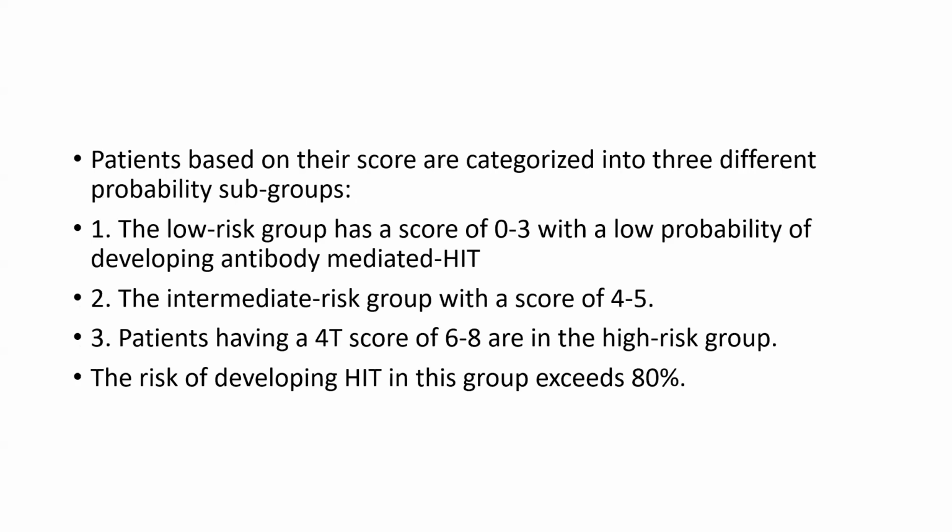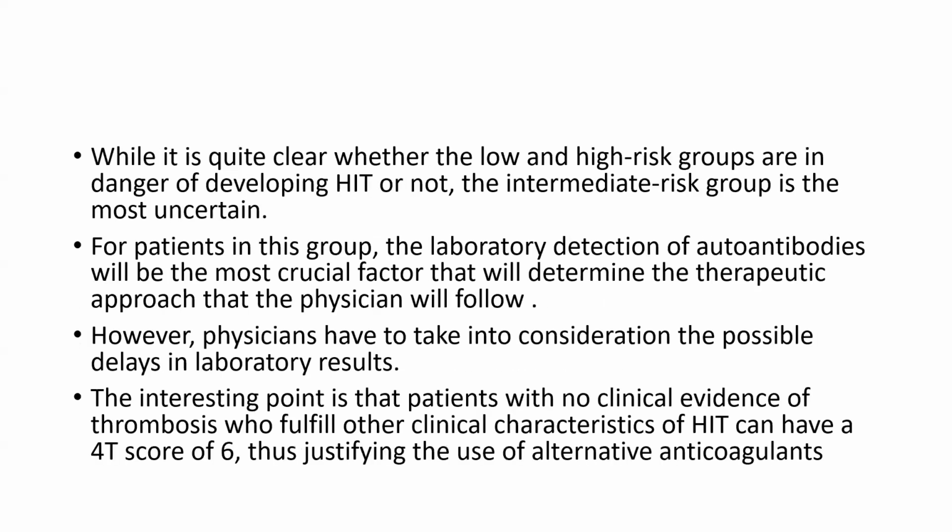The low risk group has a score of 0 to 3, with a low probability of developing antibody-mediated HIT. Intermediate risk is a score of 4 to 5. And a patient with a 4T score of 6 to 8 is in the high risk group. The risk of developing HIT in this group exceeds 80%. While it is clear whether the low or high risk groups are in danger of developing HIT or not, the intermediate risk group is the most uncertain.